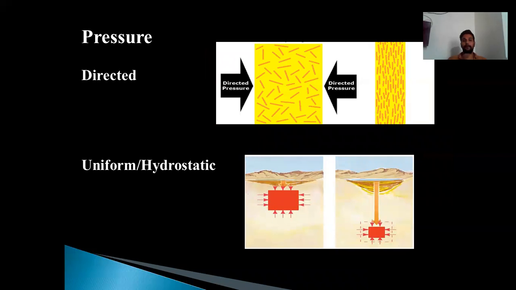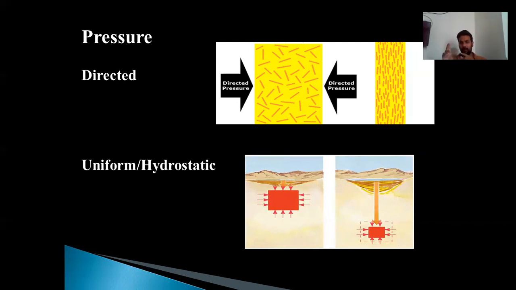Pressure. We all know what pressure is. But here in metamorphism, pressure is divided into two heads: directed pressure and uniform or hydrostatic pressure. Directed pressure is a pressure which acts along a single direction. So, when directed pressure acts on the rock along a single direction, it ultimately develops entirely different results.